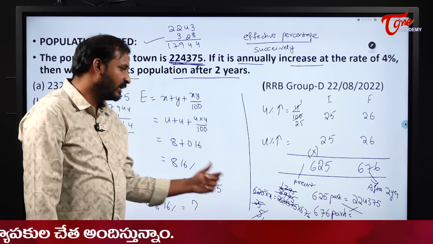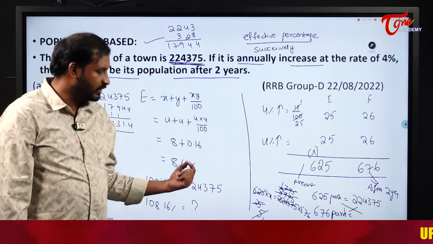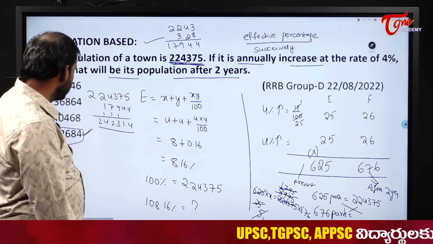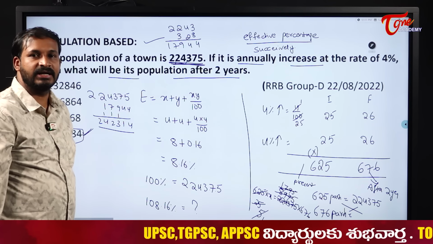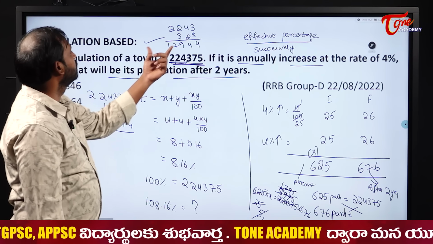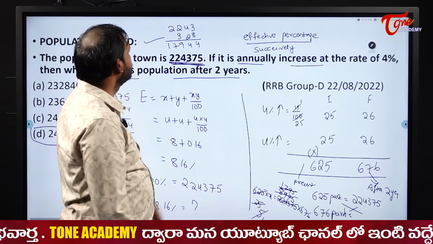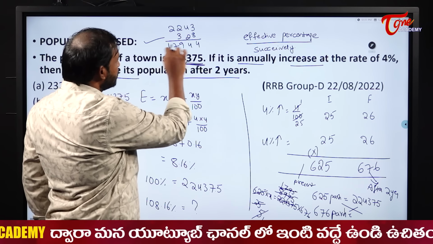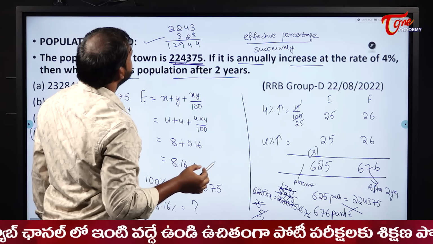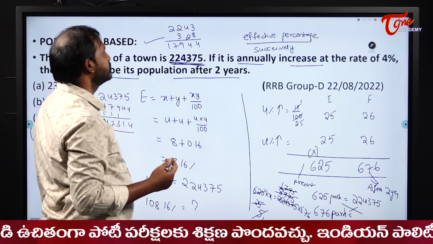Either you solve by this method or solve by this method, anyway, you are going to get the same answer in both the cases. So now this is how we will approximate it and we will try to do the things. Okay, 2243 into 8, 8 3s are 24. Next 8 4s are 32. I am just cross verifying the answer. Next 8 2s are 16 plus 6. Okay, 9 plus 1. Okay, right.